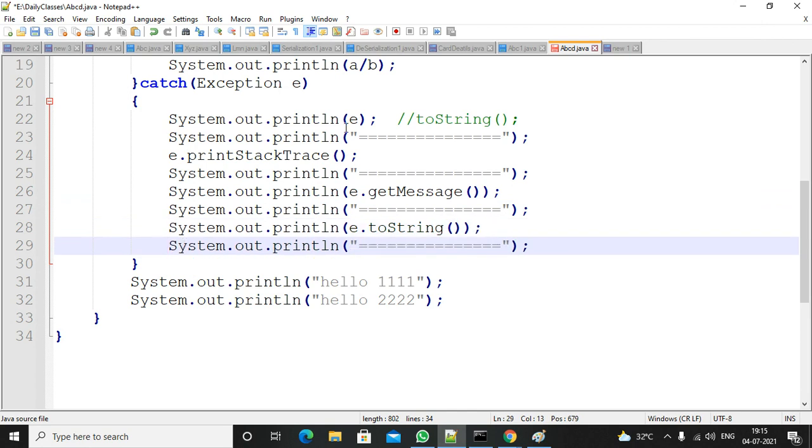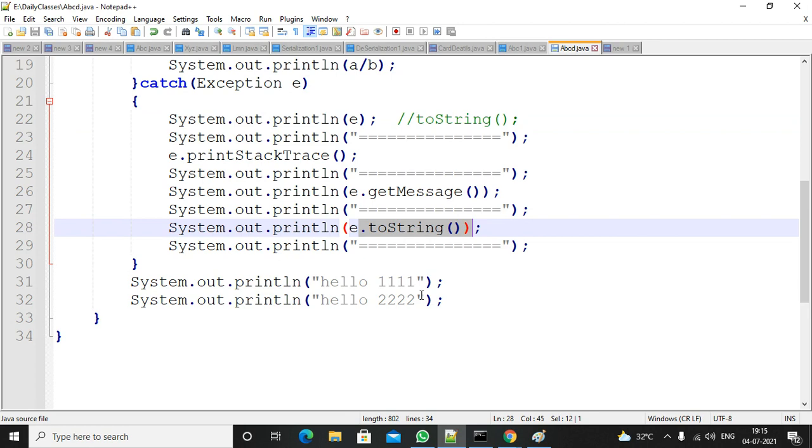The last one is the normal method. If you call e directly, at the back end it will call the toString method. Instead of working at the back end, I am directly calling the e.toString method. So in the first case and the last case, you will get the same output, because printing e directly calls the toString method only.